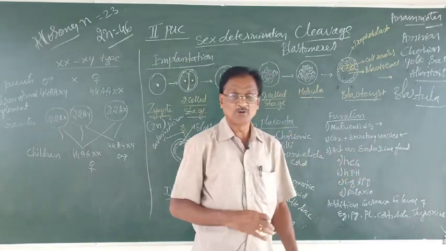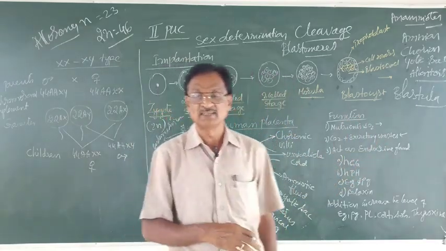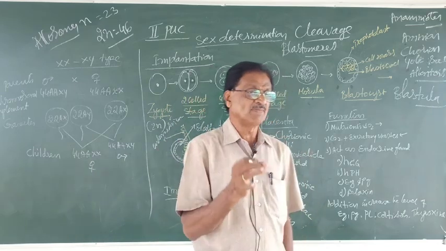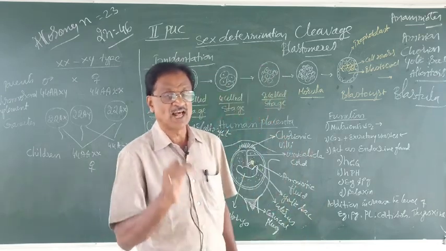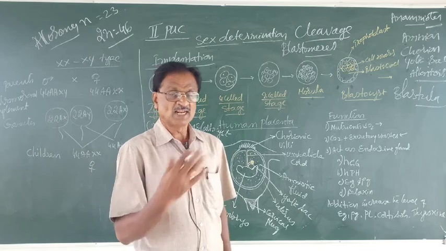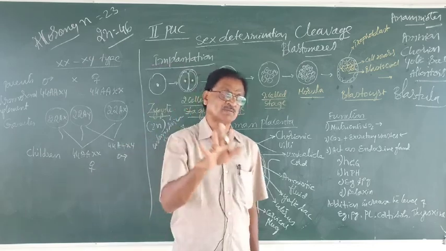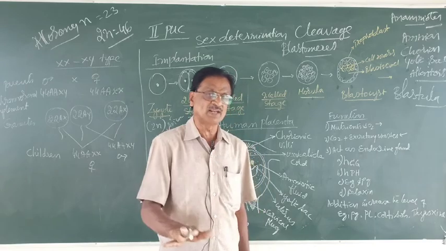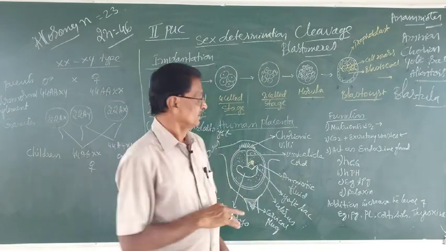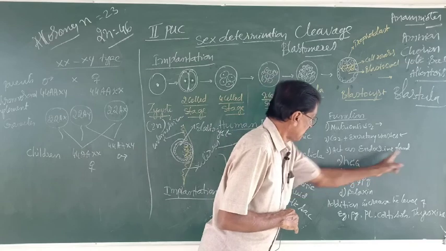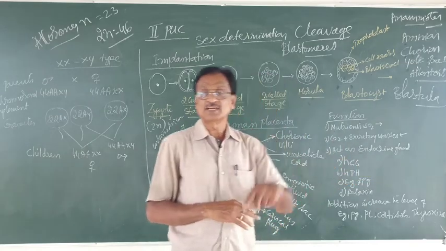An endocrine gland. What do you mean by an endocrine gland? An endocrine gland is the one which secretes hormones. What are hormones? Hormones are nothing but the chemical messengers responsible for growth and development of an individual.